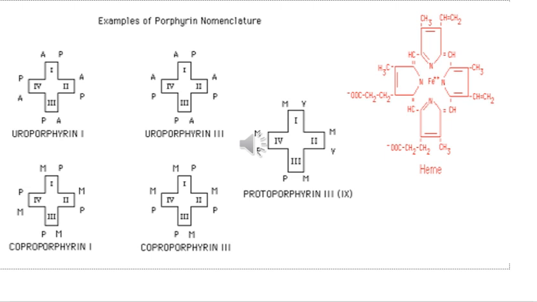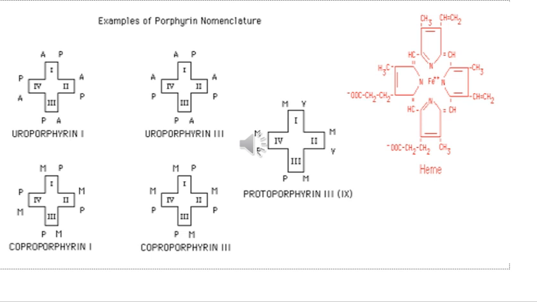These are examples of porphyrin nomenclature. In uroporphyrin 1, as the name indicates, the substituent groups are A and P. It belongs to series 1, so in the fourth ring it is arranged in the regular manner. All the substituent groups are arranged in the regular manner.